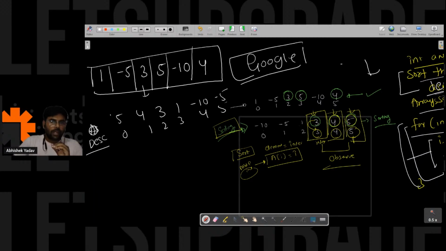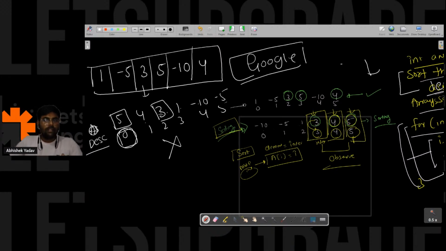Okay, so for 5, you can see how many elements are greater than 5? 1, 2, 3, 4, 5. And here the value of index is what? 0. So this approach is not possible here. You have to change the approach.